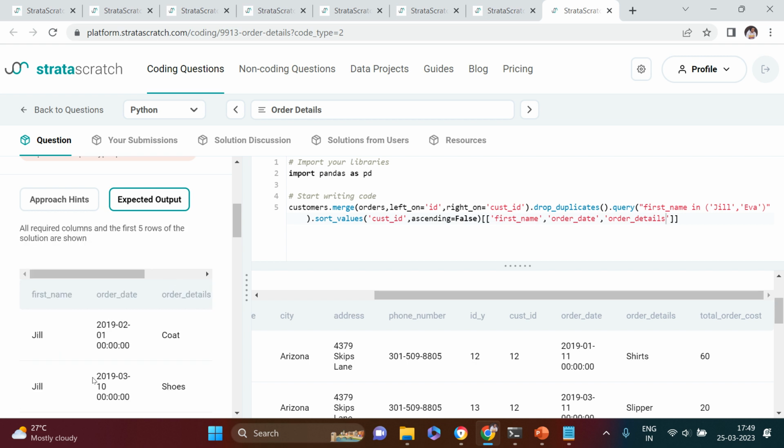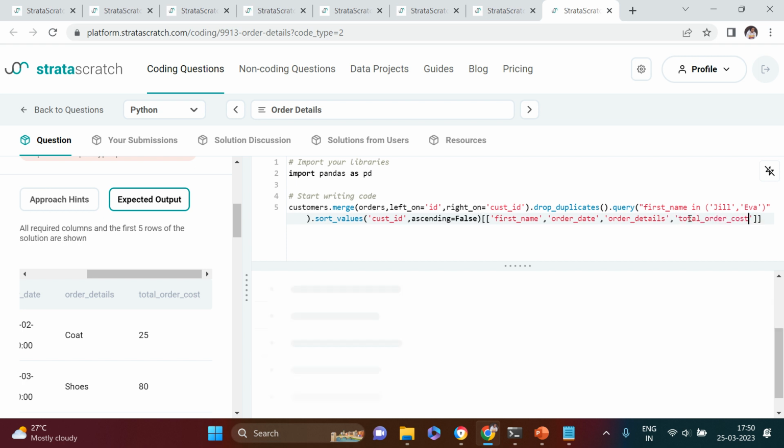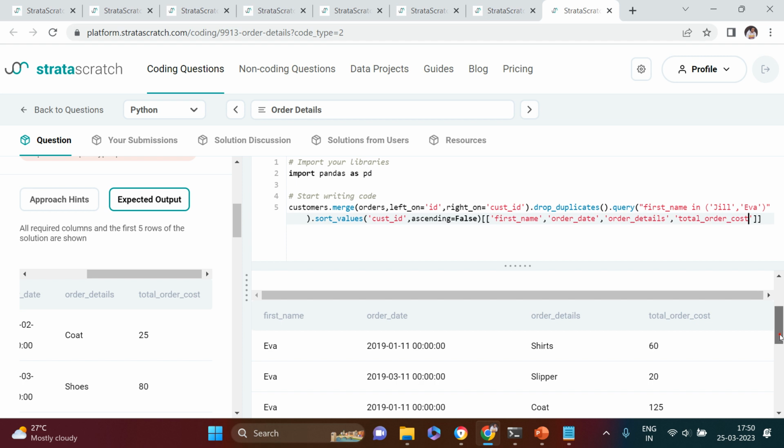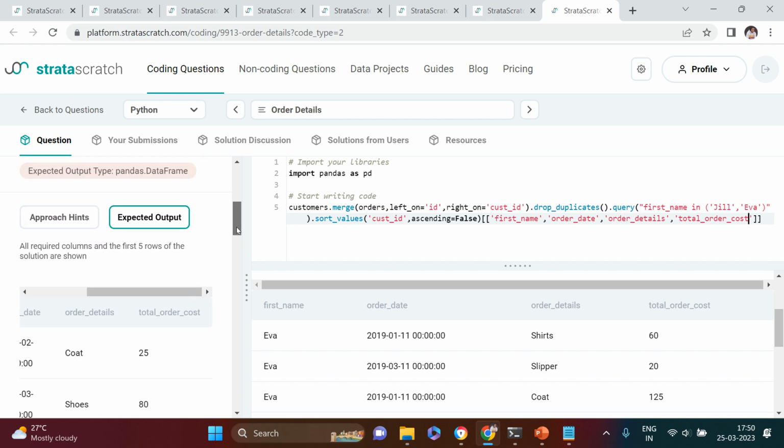Let me see an expected output directly. So first name, order date, order detail, and total order cost. Let me just hit quickly from here. Okay, that will be quick. So here is what I got. Now let's just see how many records that we got. 2. So looks like sorted, isn't it?